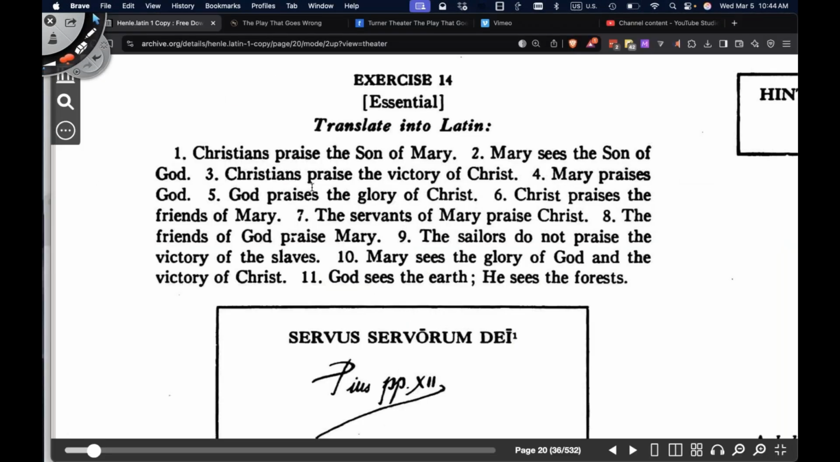I have my windows open and there are wind chimes sounding in the background. So if you hear that, that's what you're hearing.